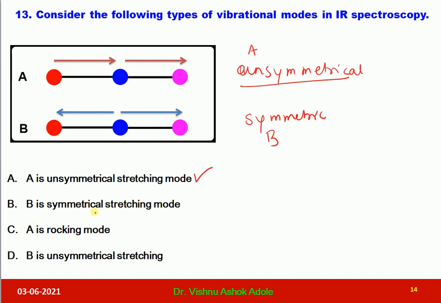Let us read all remaining options. B is symmetrical. This is also correct. A is unsymmetrical. B is symmetrical. A is rocking mode. This is wrong. B is unsymmetrical stretching. This is incorrect. So these two options are correct. That is A, unsymmetrical stretching, and B, symmetrical stretching. So two options are correct here, A and B. Let us go for question number 14.